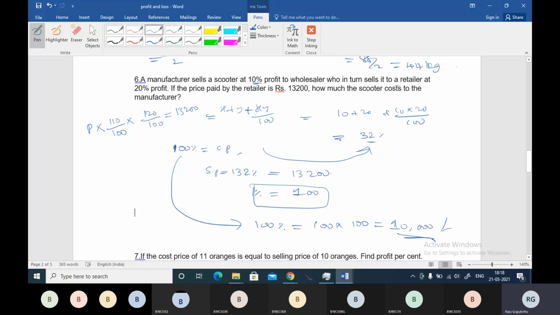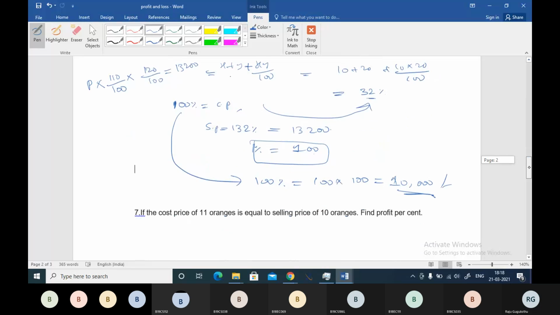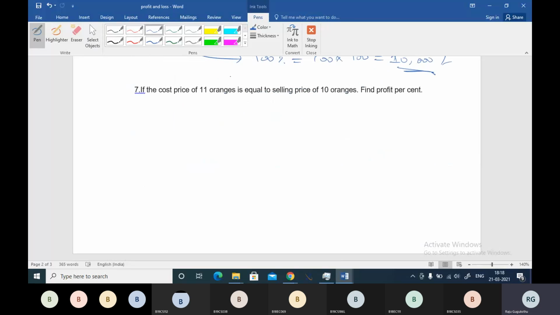Right? Now let's go to question number 7. Oh, looks a single line question. If the cost price of 11 oranges is equal to the selling price of 10 oranges, find the profit percentage. Come on.